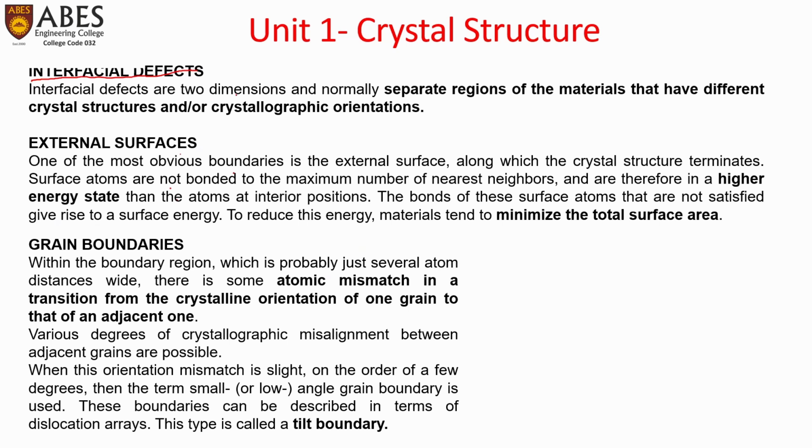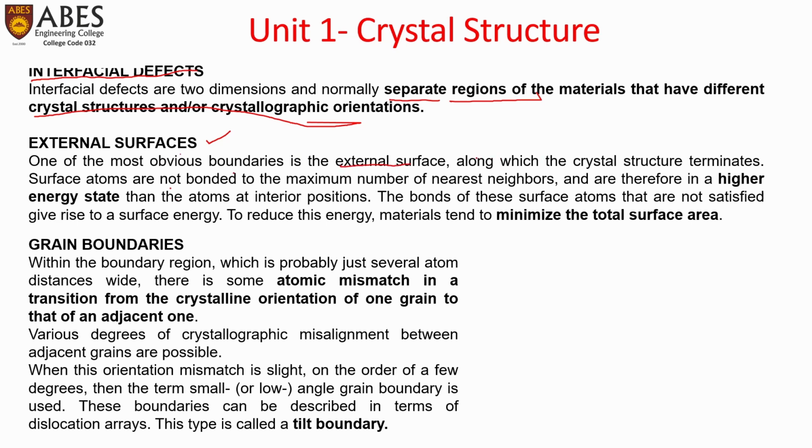Interfacial defects are two-dimensional defects and normally separate regions of the materials that have different crystal structures and/or crystallographic orientations. So the first type of surface defect is external surfaces. We all know that one of the most obvious boundaries of any material is the external surface, along which the crystal structure terminates.